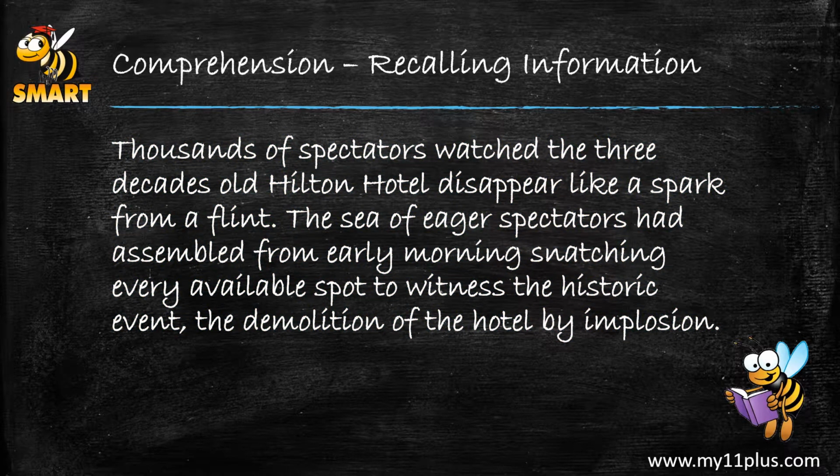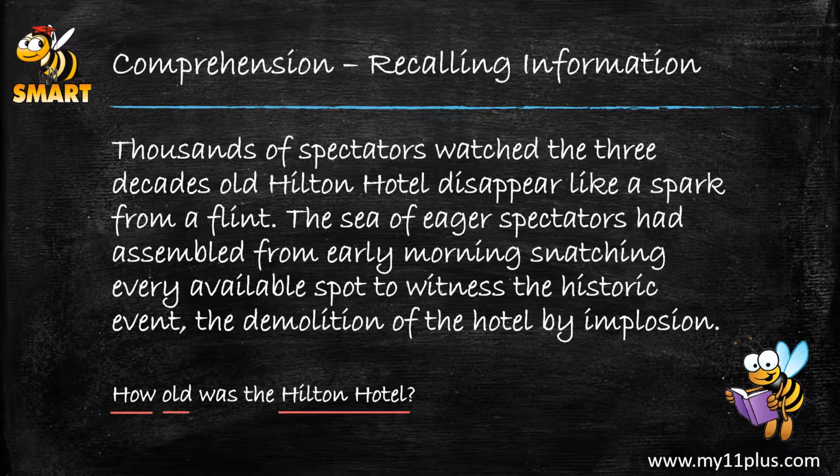Now, let's see if we can recall some information in this passage. Let's look at our first question. How old was the Hilton Hotel? So again, if we look at the keywords, our first keyword, how, that's going to ask us something about manner, quality, quantity, etc. And in this case, our next keyword tells us old. So we know that we're asking a question about a quality or the quantity of it. Okay, and our other keyword which says Hilton Hotel. So let's scan our passage and see if we see some of these keywords in there.